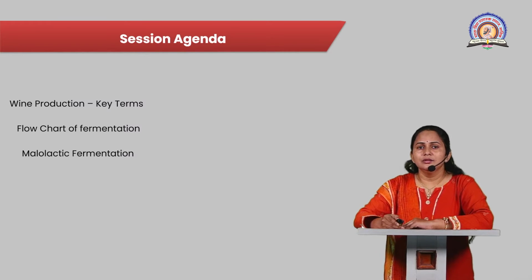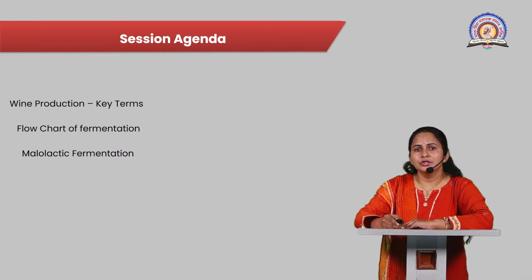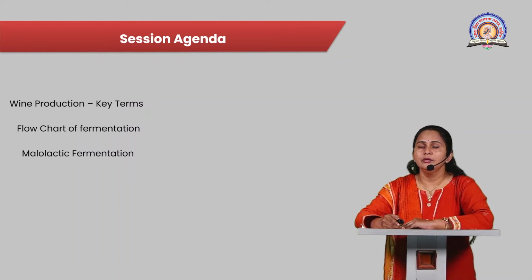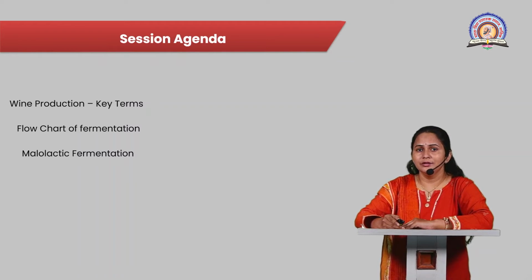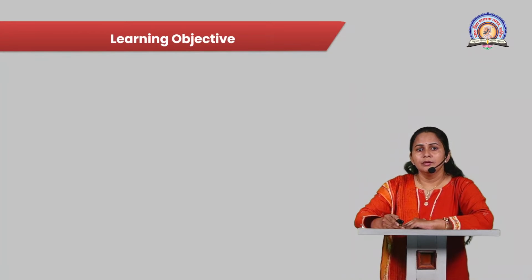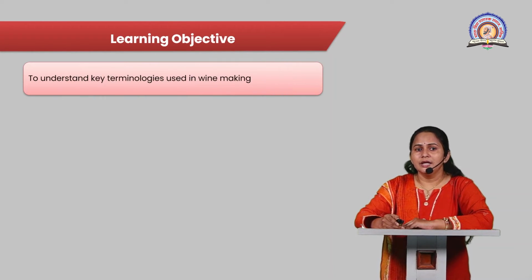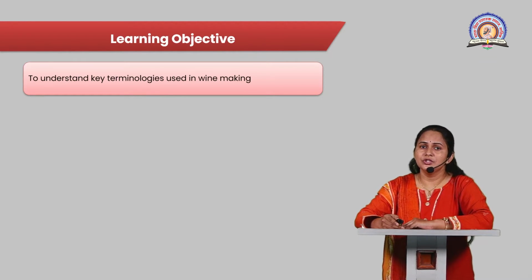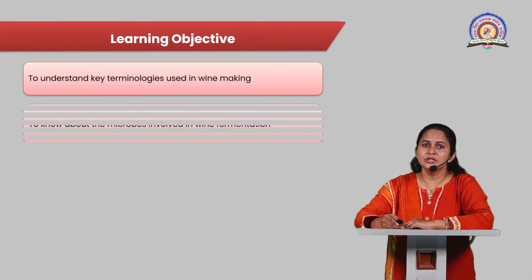This session consists of wine production and the terminologies which are related to the wine making process, then the flow chart of the wine making process, and malolactic fermentation, which is the secondary fermentation in the wine making process. After attending this session, students will understand the key terminologies generally used in the winemaking process.